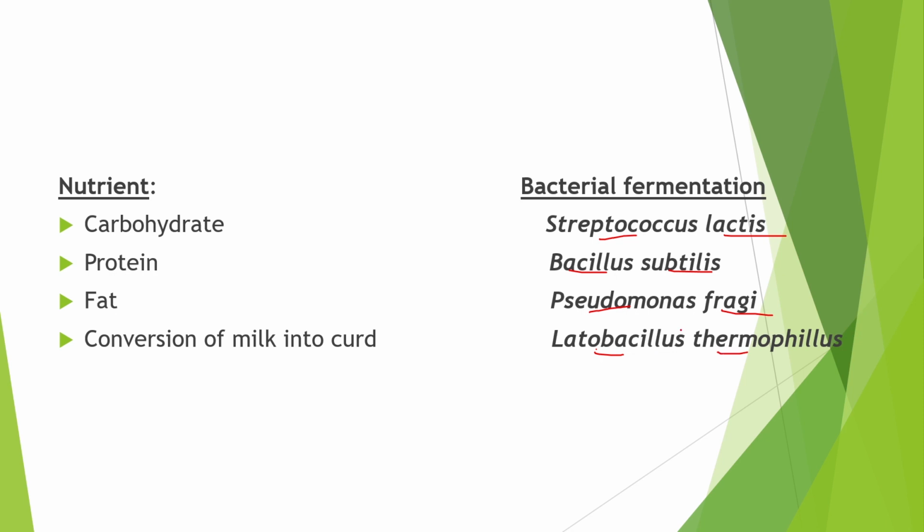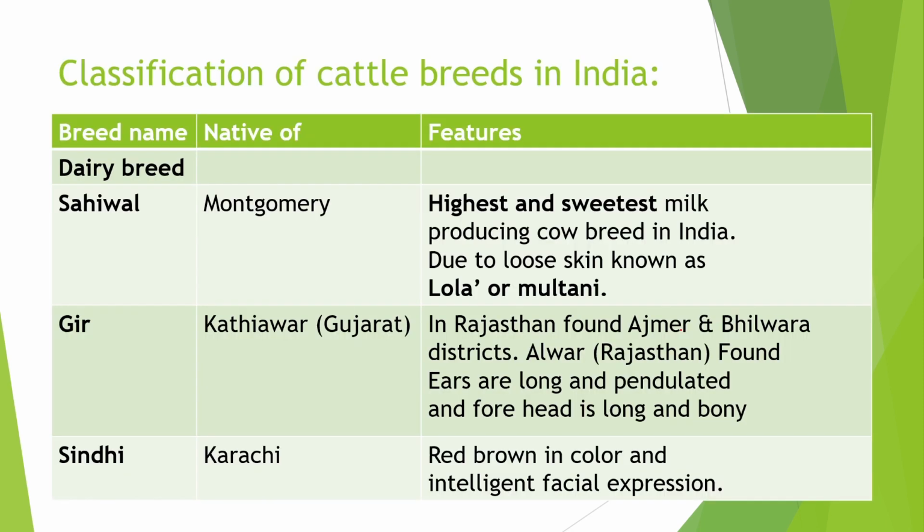Now, the next topic is about classification of cattle breeds in India. So, first we will start with the dairy breed. First dairy breed is Sahiwal. It is a native of Montgomery. This Sahiwal is the highest and sweetest milk producing cow breed in India. Due to the loose skin, it is known as Lola or Multani. This Montgomery is a district of Punjab. This Sahiwal is the heaviest milker and has well developed udders.